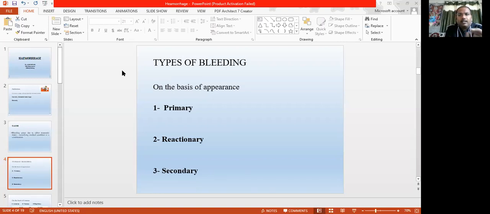It occurs within 24 hours, but after 5 to 6 hours. So understand: primary bleeding at the time of injury, reactionary bleeding within 24 hours after 5 hours, and secondary bleeding. Secondary bleeding is very important, because this happens usually after 7 to 14 days. How does it occur? This type of bleeding occurs due to secondary infections.